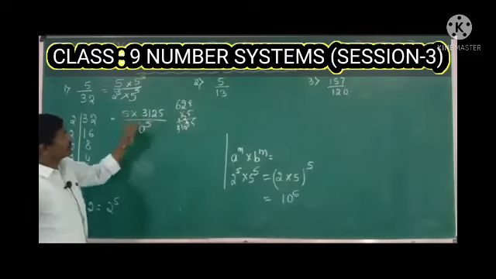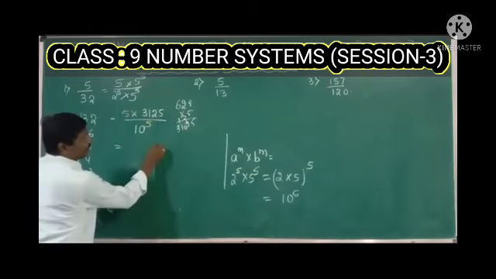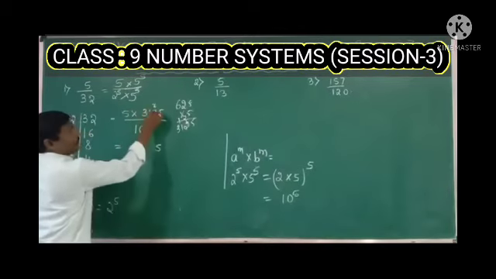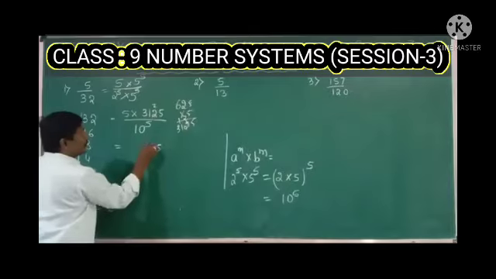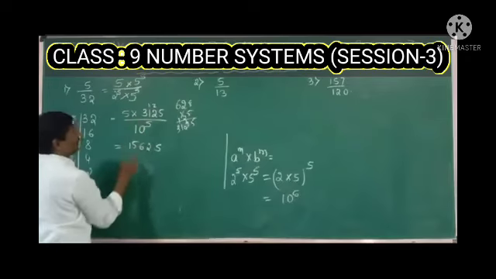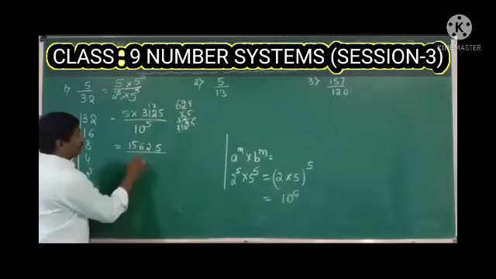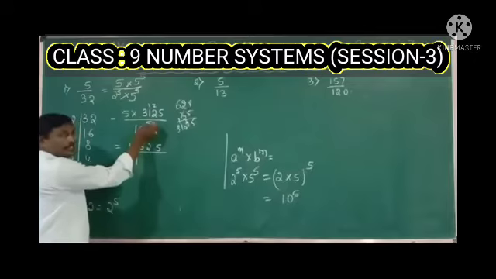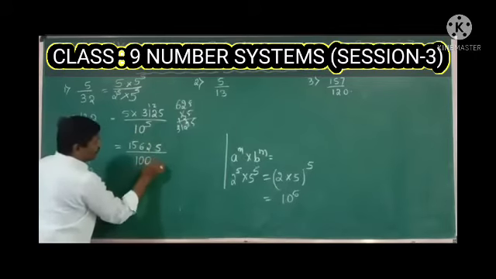Now multiply these two. 5 5s are 25, carry 2, 5 2s are 10, 10 plus 2 is 12, again carry 1, 5 1s are 5, 6, 5 3s are 15. That gives 15625 divided by 10 raised to 5, which is nothing but 1 lakh.